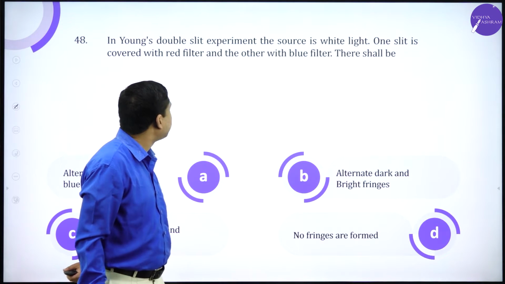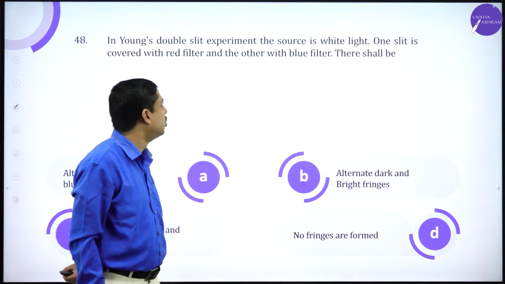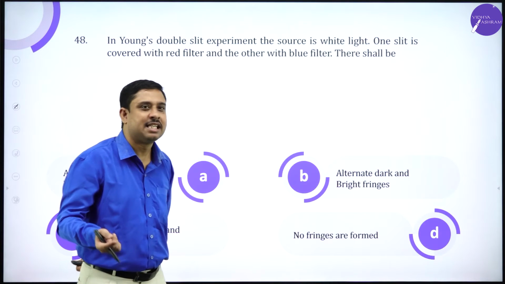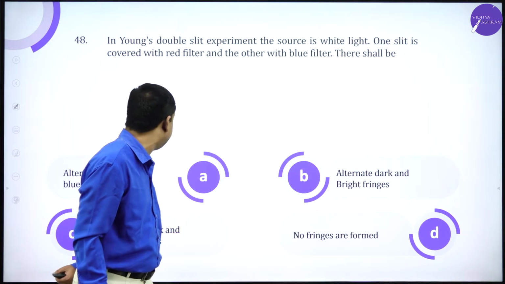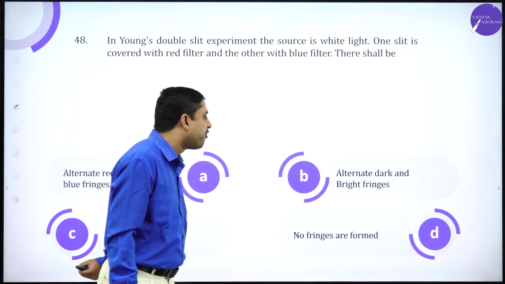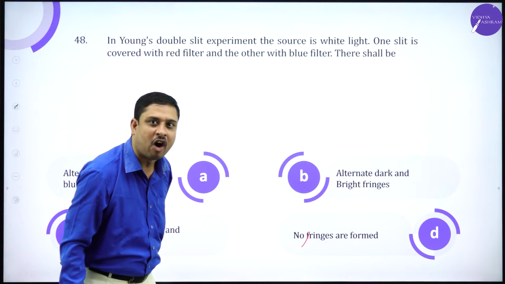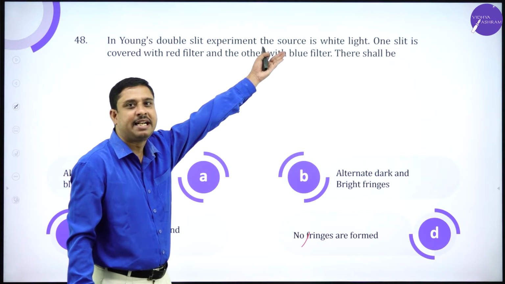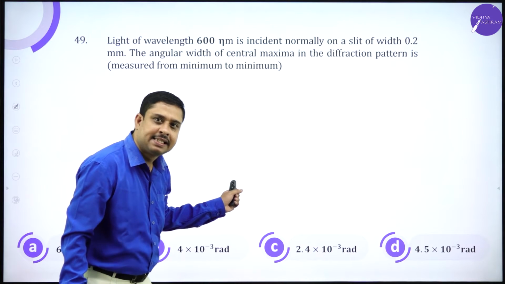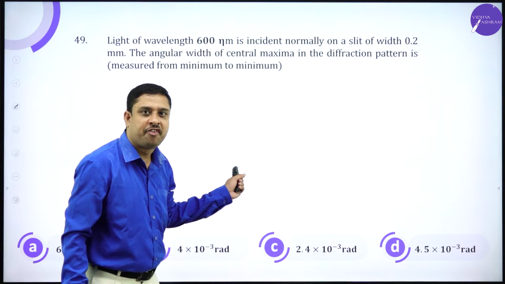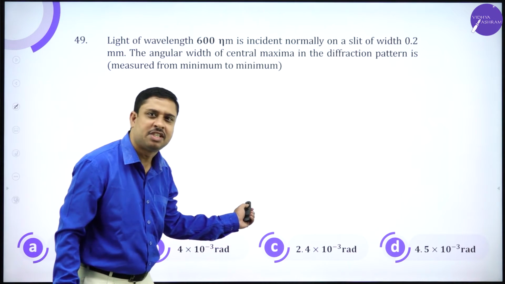In Young's double slit experiment, a source of white light is used. One slit is covered with a red filter, the other slit is covered with a blue filter. There shall be no fringes formed, no interference at all, because the source is white light. Again, session 3 of the previous discussion solved the same numericals. Just refer.